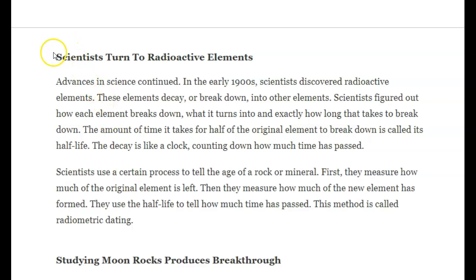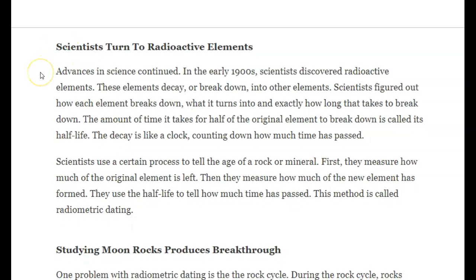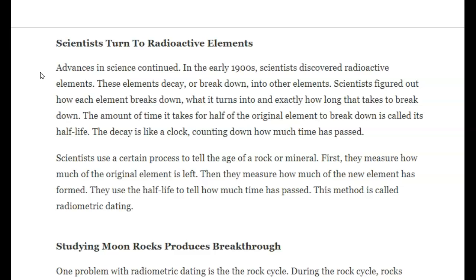Scientists turn to radioactive elements. Here we go. Advances in science continued. In the early 1900s, scientists discovered radioactive elements. These elements decay or break down into other elements. Scientists figured out how each element breaks down, what it turns into, and exactly how long that takes to break down. The amount of time it takes for half of the original element to break down is called its half-life. The decay is like a clock, counting down how much time has passed.